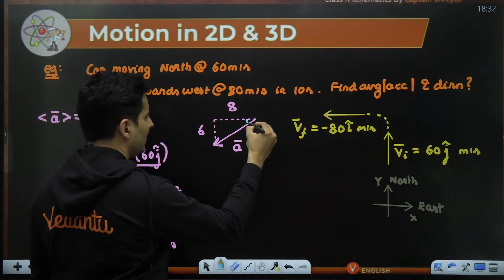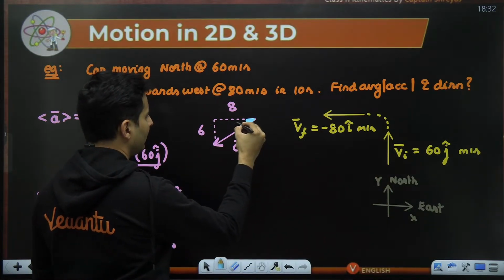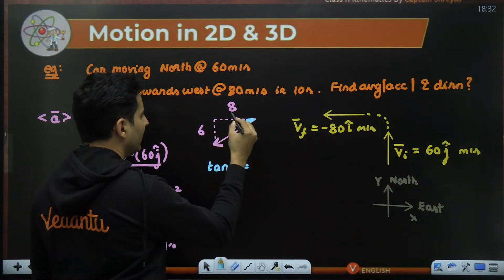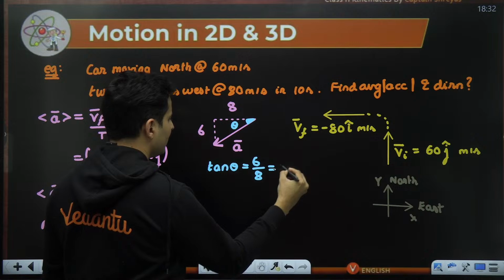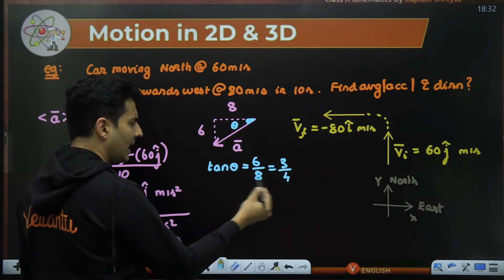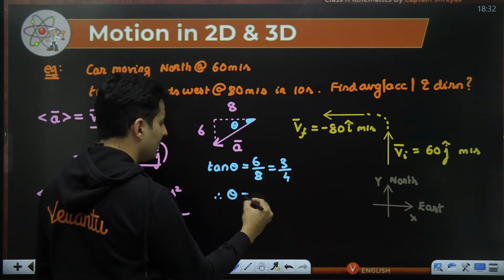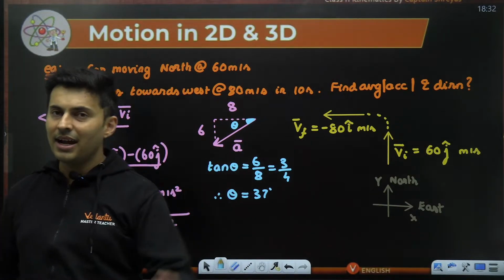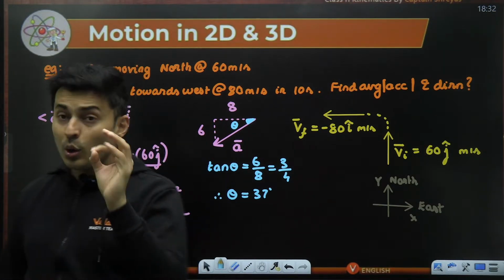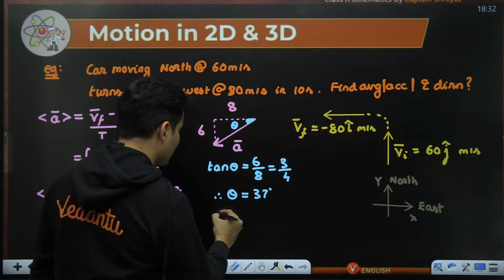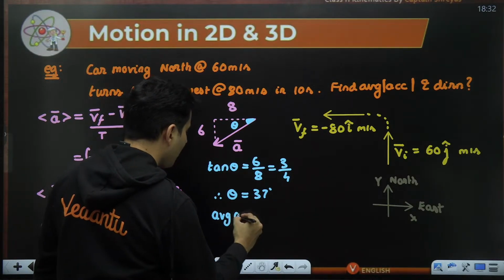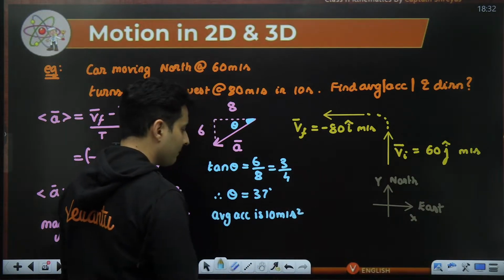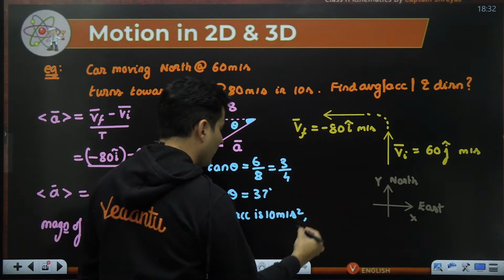Just imagine if I mark this angle as theta, tan of theta is opposite by adjacent, which is 3 by 4. We already know whose tan is 3 by 4. How much is it? 37 degrees. So 37 degrees is the angle which the acceleration makes with the west direction. So the average acceleration is 10 meters per second square.